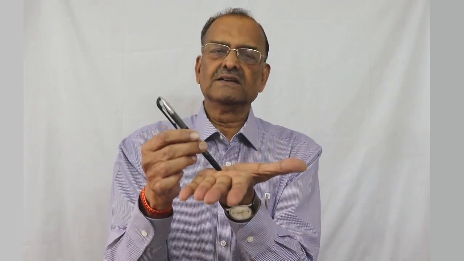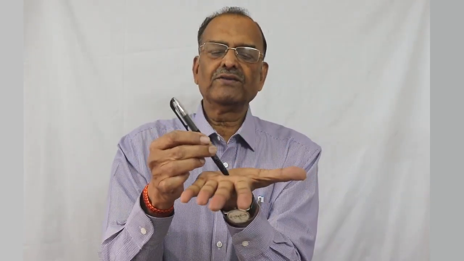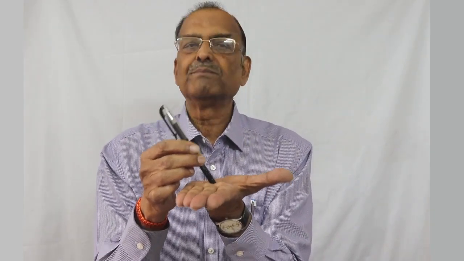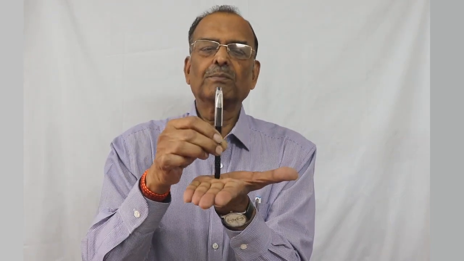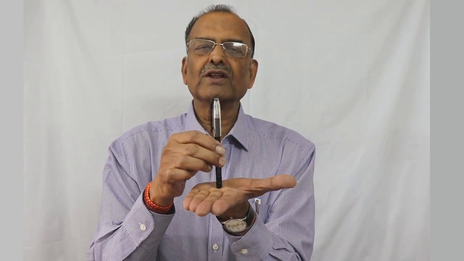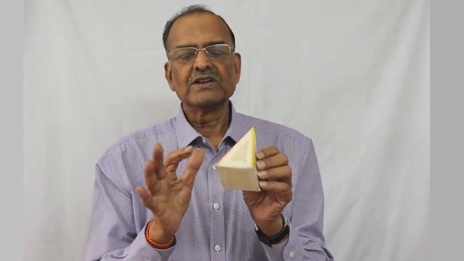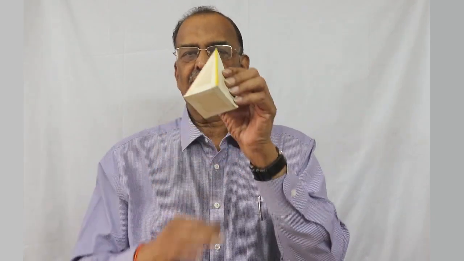On the other hand, if the axis is inclined, apex is here, the base is here, axis is inclined, then those solids are called oblique pyramids, oblique solids, which is not in our syllabus. All our problems deal with right regular pyramids where the axis is always perpendicular to the base. I just gave an example of a square pyramid, a square base which has slant edges and triangle surfaces.